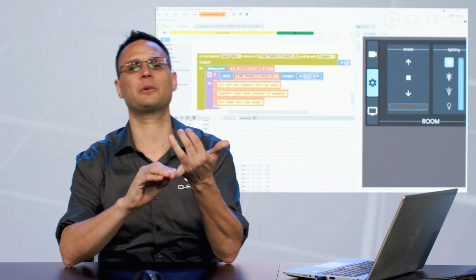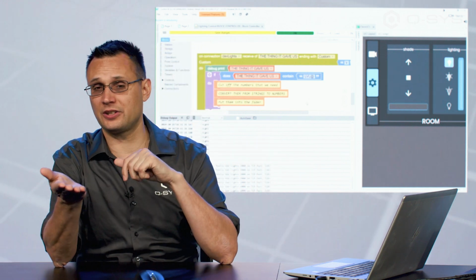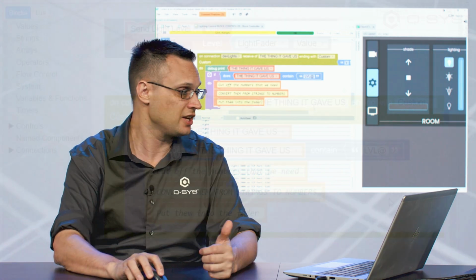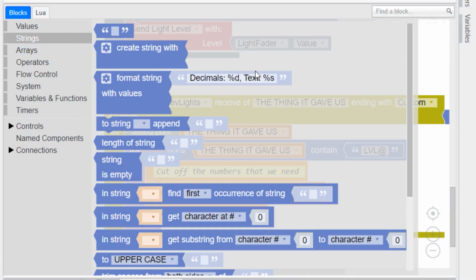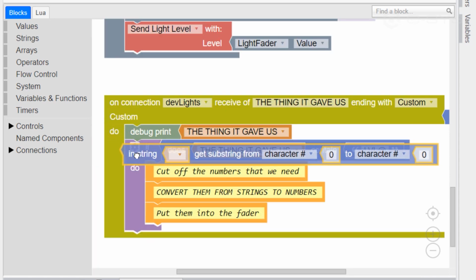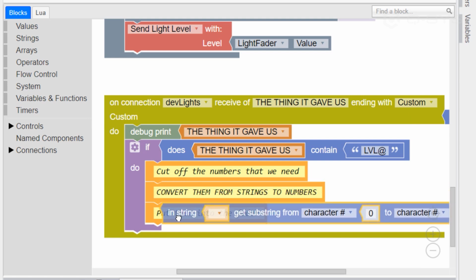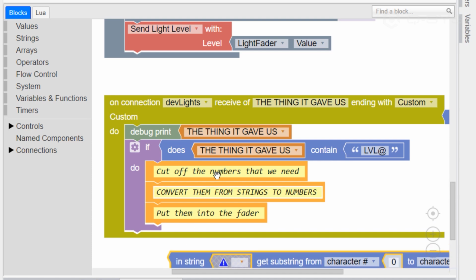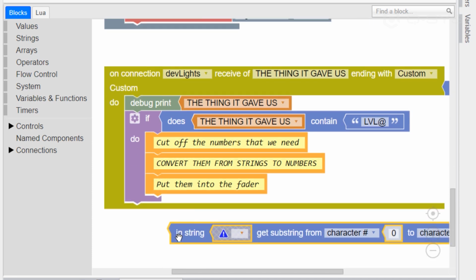So the first thing we're going to do is cut off the numbers that we need. I told you this at the top of this section. We're going to be using something called a substring for that. If you look in your strings, scroll on down, there's one called in string X, get substring from character Y to character Z. Let's grab that. We can't drop it anywhere right now, because it doesn't convert to anything. It's an input, and we have no inputs to shove this into yet.